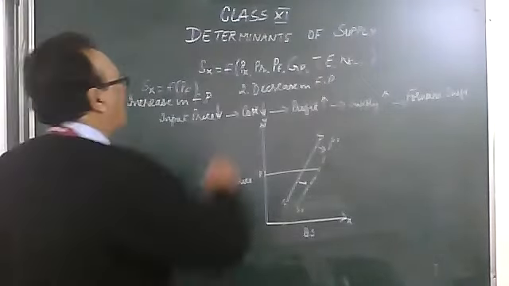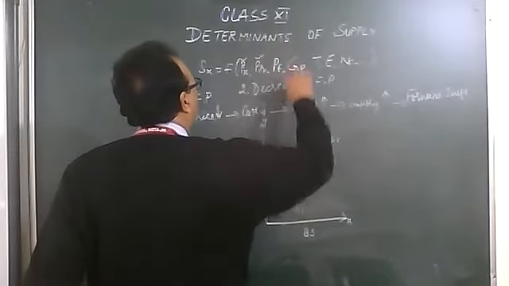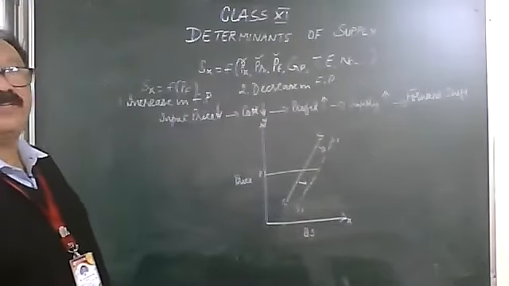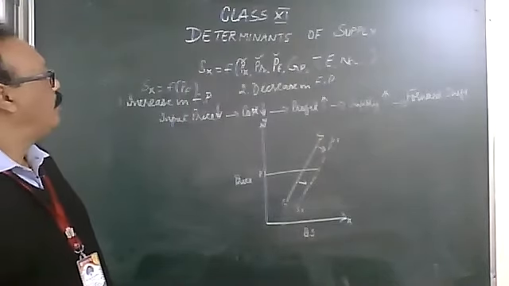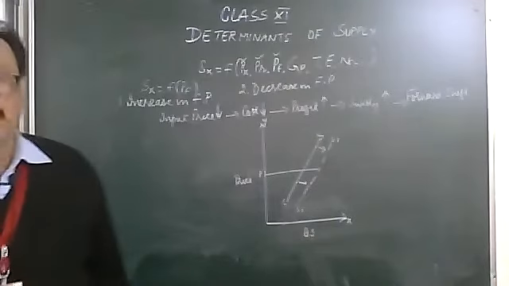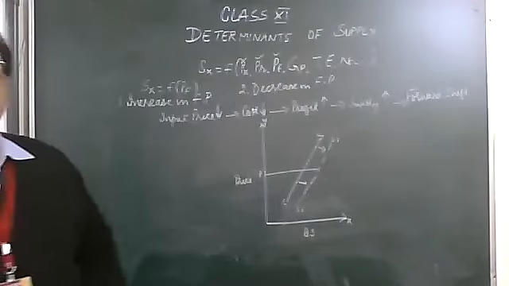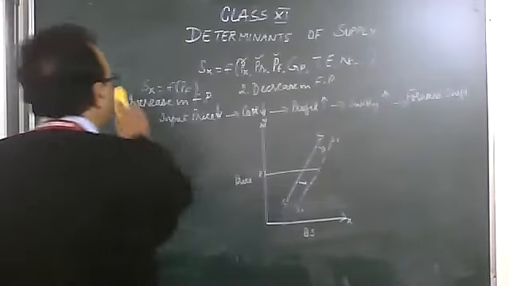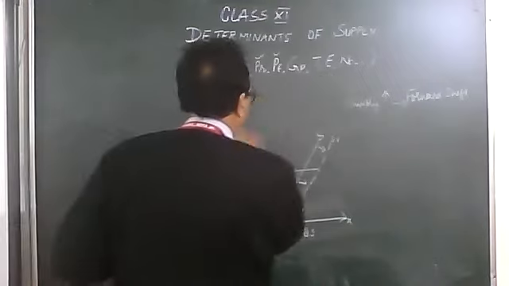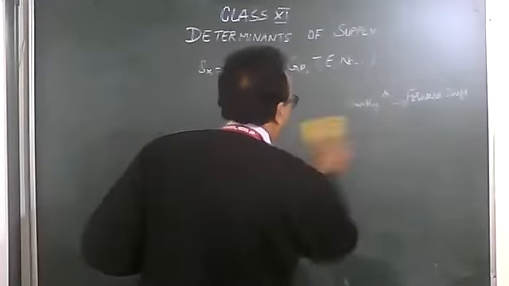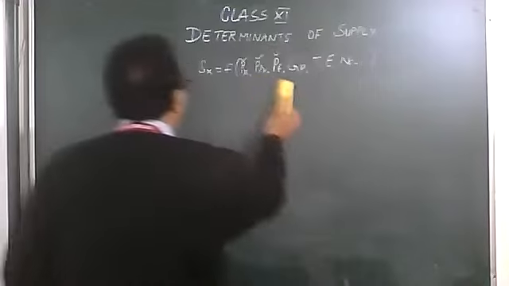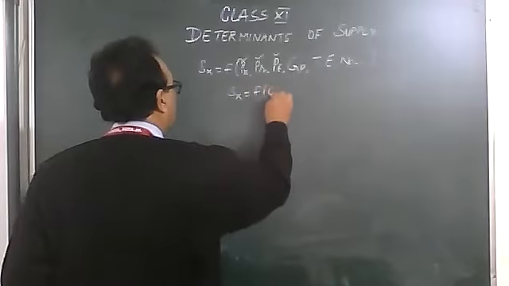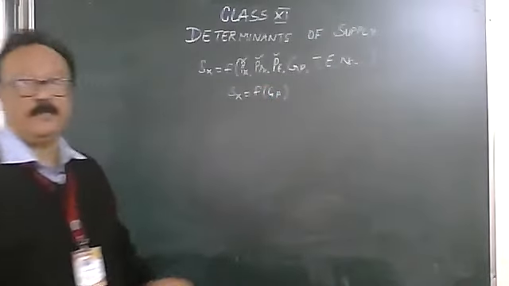So we have done price of the good X, price of related goods, price of factors of production. The next determinant of supply is GP. GP stands for government policy. So I'm writing this out now. The supply of the good X depends on the factor which is government policy, GP.